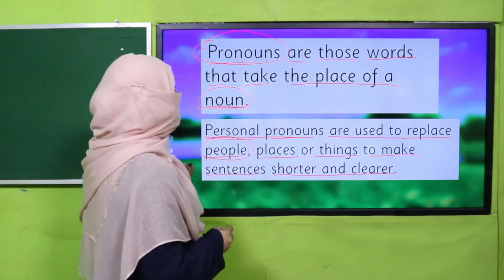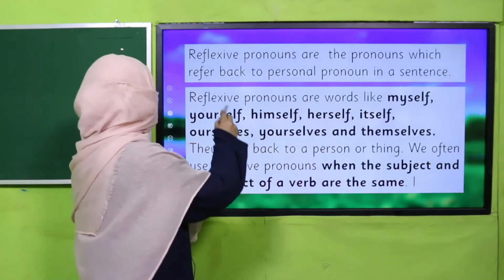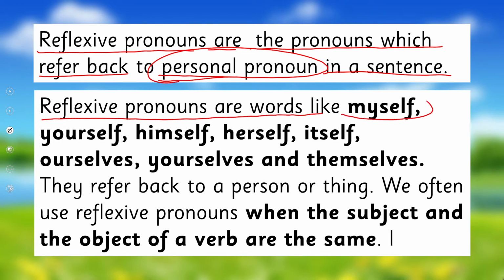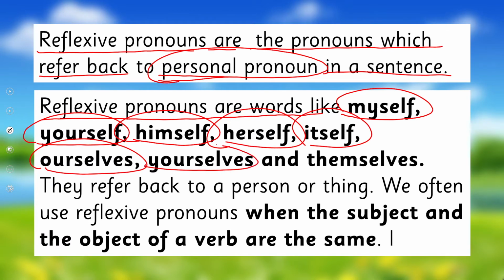So how do we use a reflexive pronoun then? Reflexive pronouns are the pronouns which refer back to a personal pronoun in a sentence, in which case the personal pronoun is a subject. When a personal pronoun is a subject and we replace it with a noun, that is reflexive, like we refer it back in a sentence. How do we do it? Reflexive pronouns are words like myself, yourself, himself, herself, itself, ourselves, yourselves or yourself as well, and themselves.